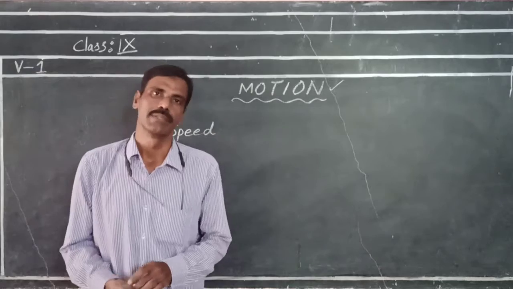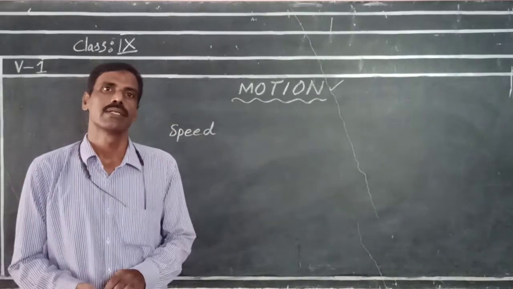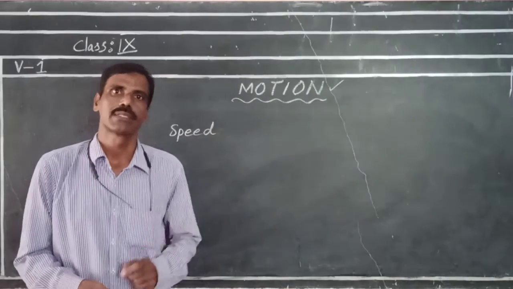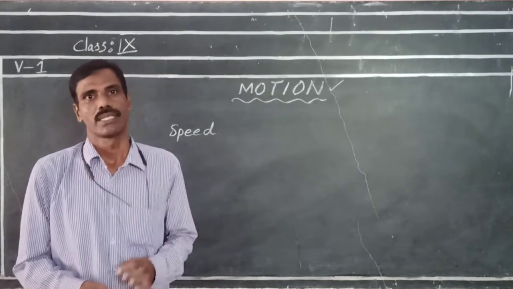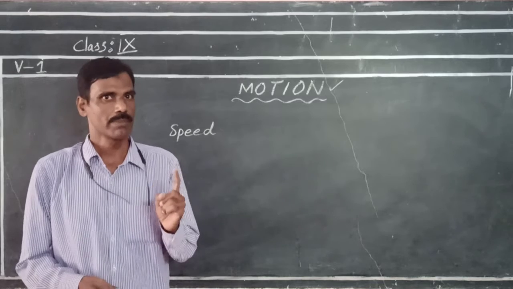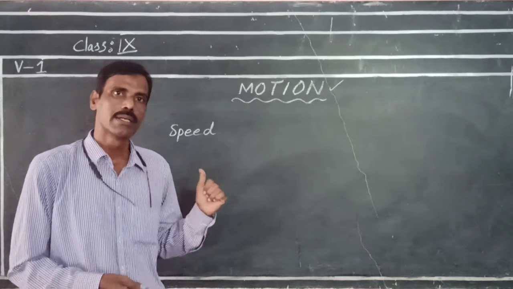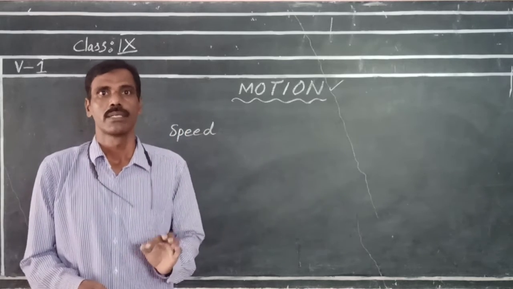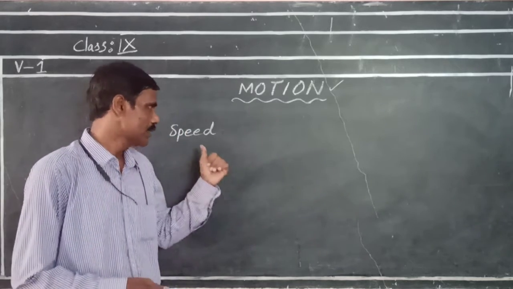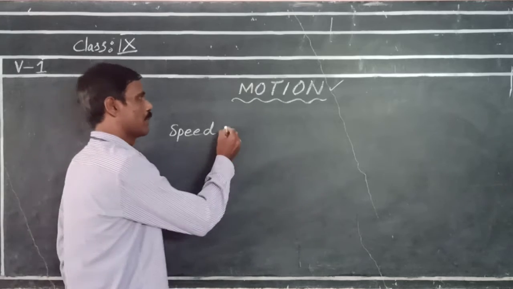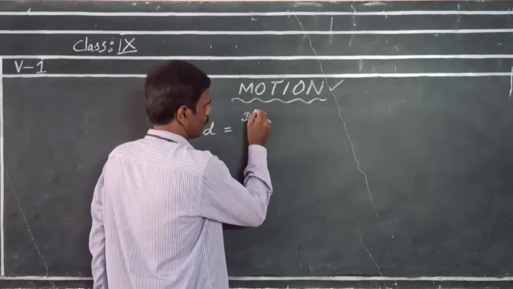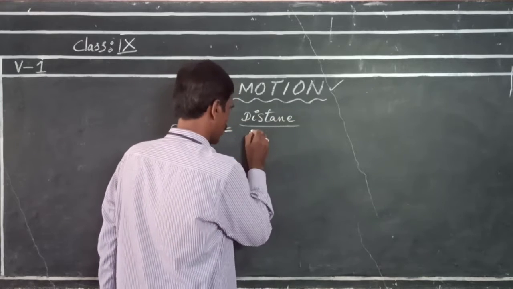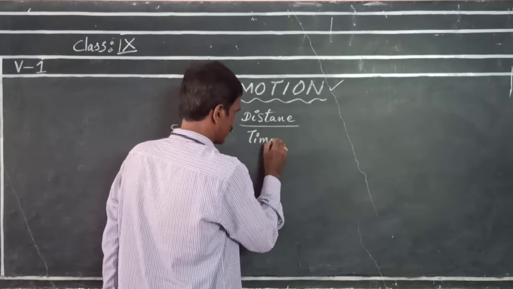What is speed? Speed is the distance covered by an object per unit time. Listen carefully: speed is equal to distance per unit time.